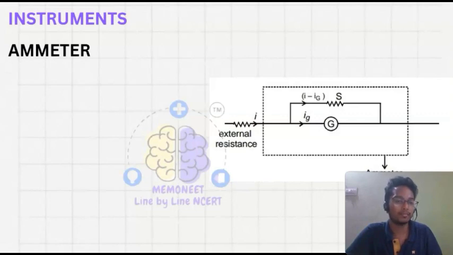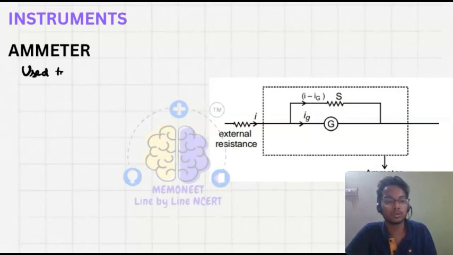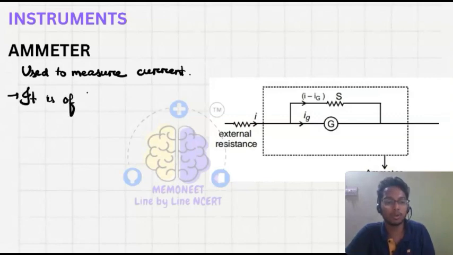Then we will start with instruments. Okay, we have the ammeter. Ammeter is a device which is used to measure current. Okay, तो ammeter क्या करता है? Current measure करता है. And ammeter is always placed in series in the circuit. Ammeter कैसे place किया जाता है? Series में. And what is the important thing of ammeter? It is of low resistance. Low resistance.